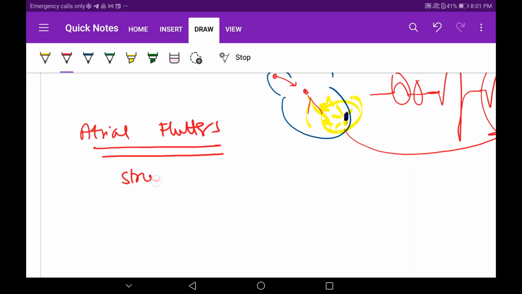And also in atrial fibrillation, there will be haphazard pumping of the blood inside the atria. There is also turbulence. So two things are there. One is stagnation of the blood, and second is turbulence of the blood. So these two are prothrombotic factors. Prothrombotic means they are allowing coagulation of the blood over there.